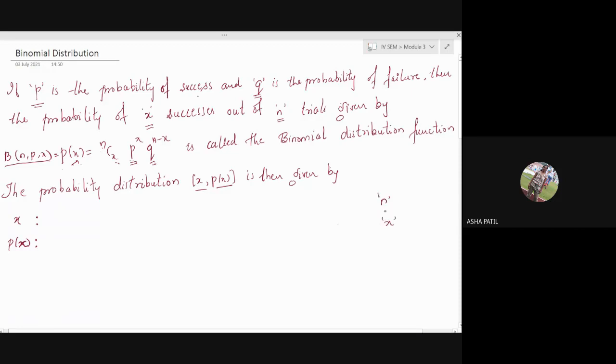What values does x take? 0, 1, 2, 3, ma'am. Yes, good. Because you may not get any success, that tells x is 0. Up to what value? Up to n, ma'am. Because n times you may get success.